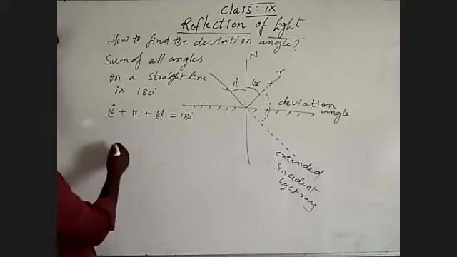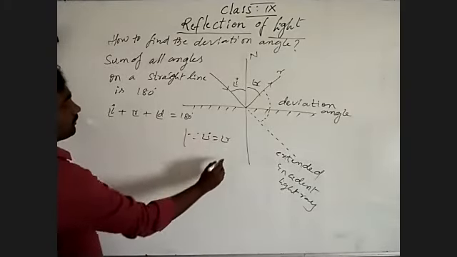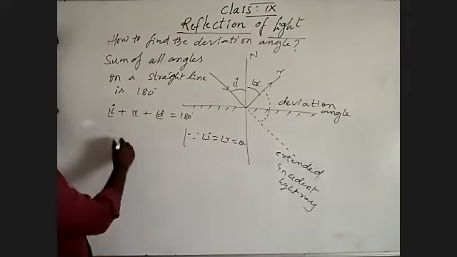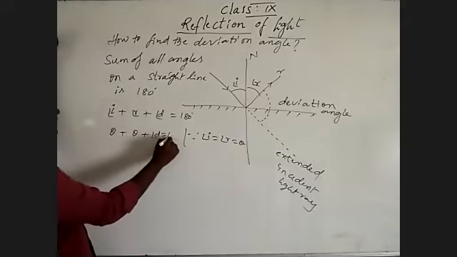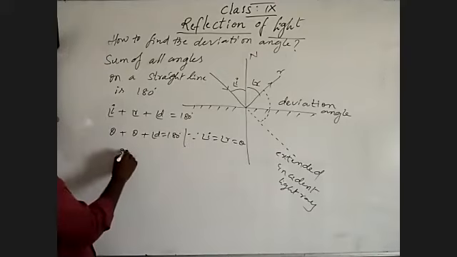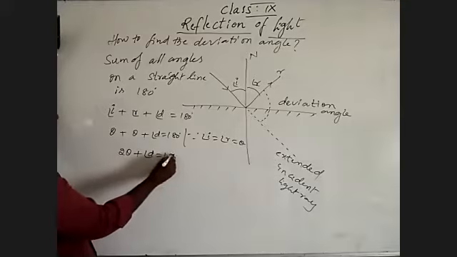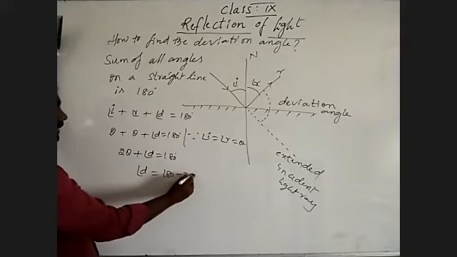Understand? We know well that the angle of incidence is equal to the angle of reflection. So I'm calling that angle theta. So theta plus theta plus angle of deviation is equal to 180 degrees. So the angle of deviation is equal to 180 minus 2 theta.